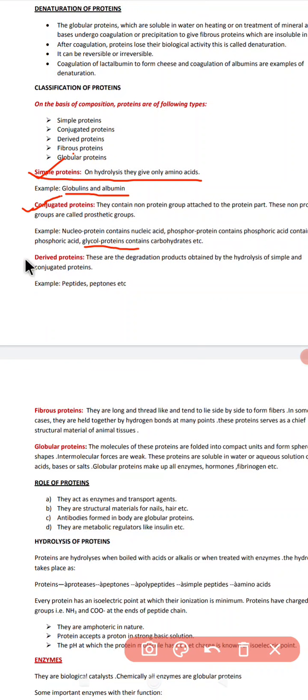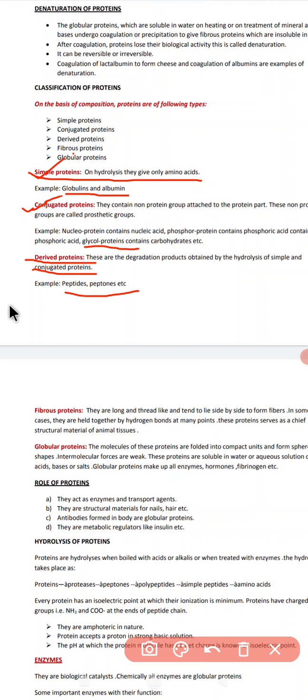After that, the next one we have is derived protein. These are the degradation products obtained by the hydrolysis of simple and conjugated protein. Examples are peptides and peptones.